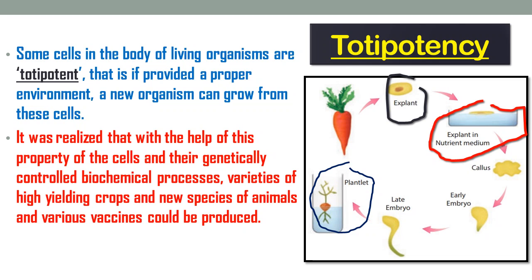Now here it was realized that with the help of this property of the cells and their genetically controlled biochemical processes, varieties of high yielding crops, new species of animals and various vaccines could be produced. And this led to the rise of a new branch in biology, that is biotechnology. Now let's see what is biotechnology.